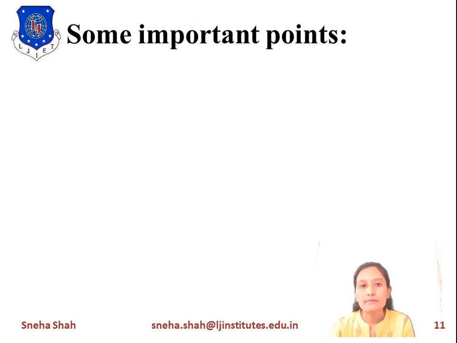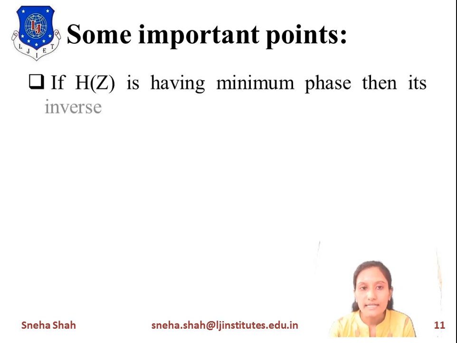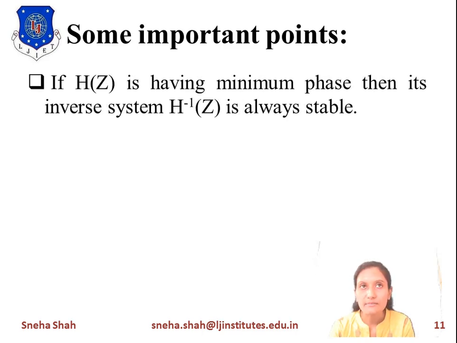Now some important points to be discussed. If h of z is a minimum phase system, it means zeros are inside the unit circle. It also means poles of the inverse are outside the unit circle. And if we take the inverse system, then poles are inside the unit circle, which gives you a stable system. So if h of z is a minimum phase system, then its inverse system is stable.